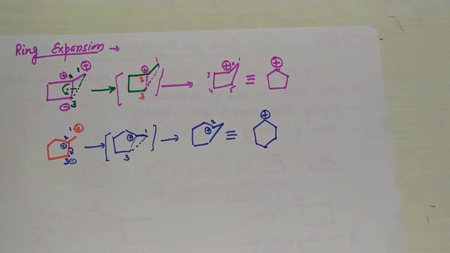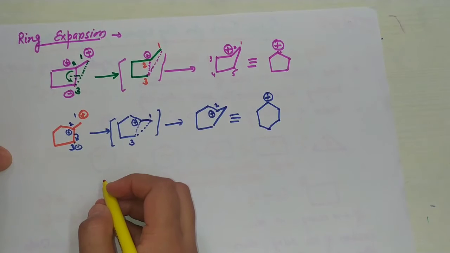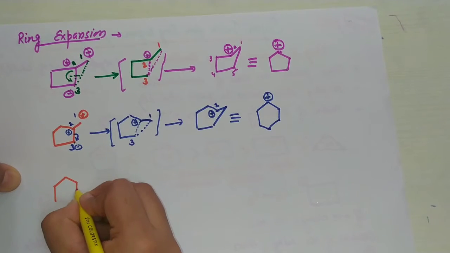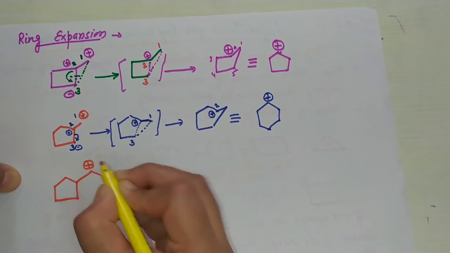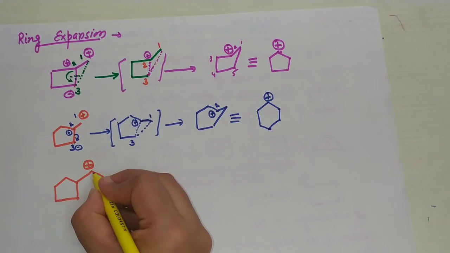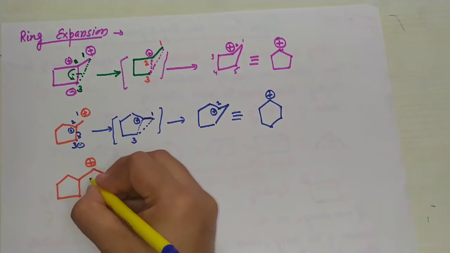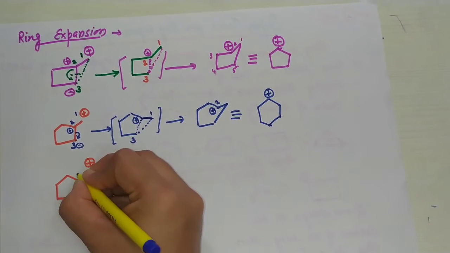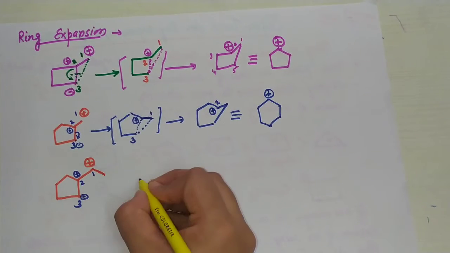Now I will take one more example for clarity of this whole intermediate formation mechanism. For example, I will take a 5-member ring just like this and this. This is the example. In this case, there is a positive charge over here and one methyl group also attached. Not to be worried. 1, 2, 3. Carbon 3 gets negative charge, carbon 2 gets positive charge, carbons 1 and 3 combine and this bond will break.